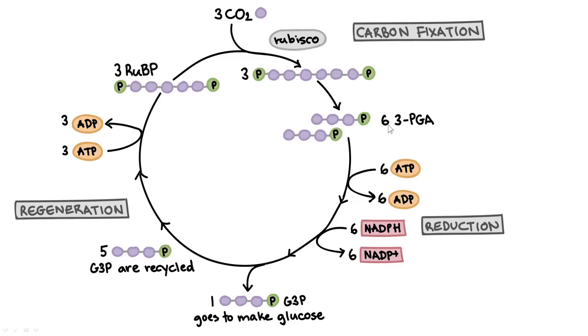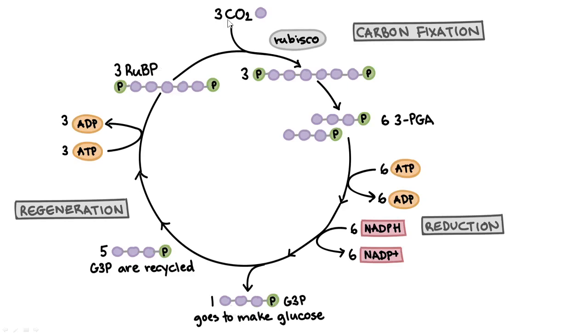So the 3-carbon compound 3-PGA is formed. One goes to make glucose, and the other 3-carbon compounds regenerate RuBP. So here we have got only half a molecule of glucose over here.